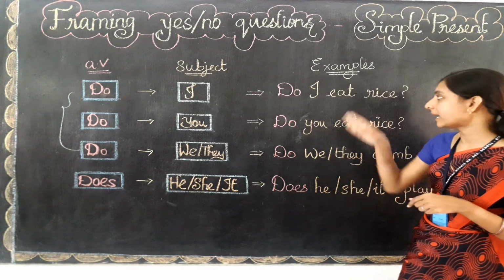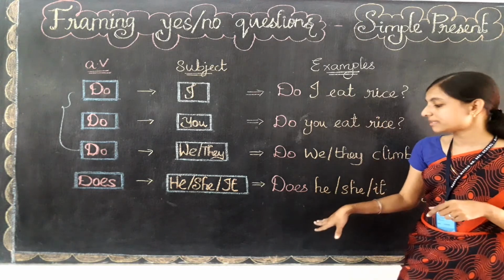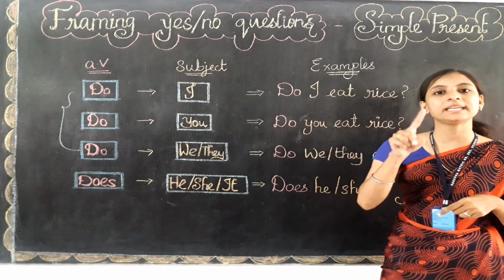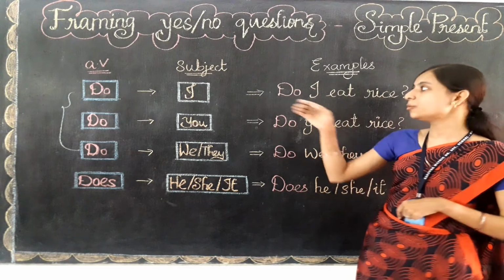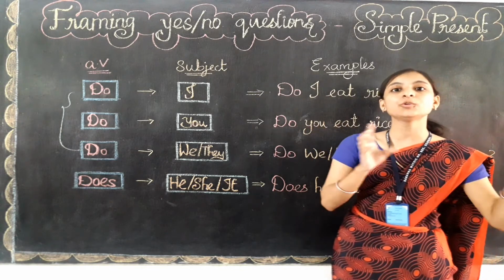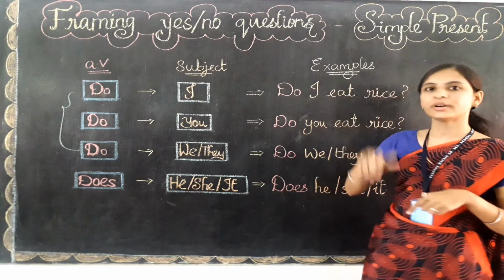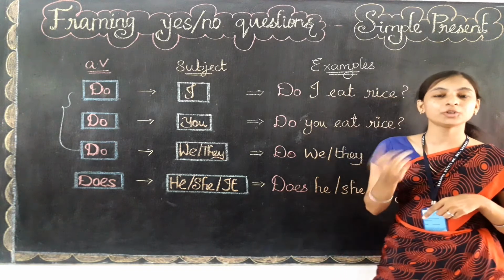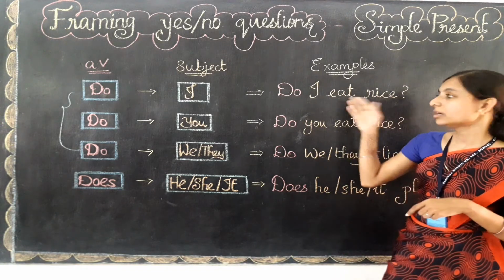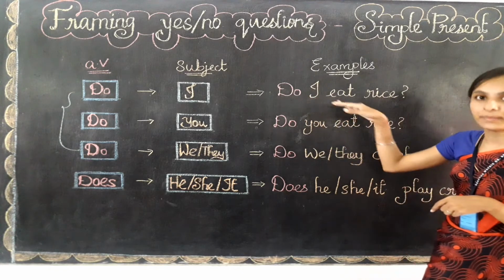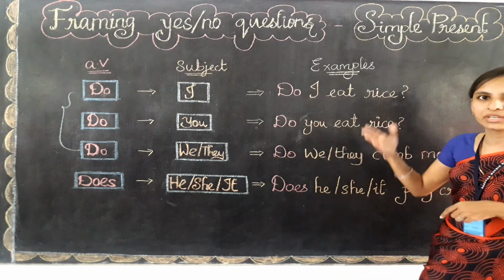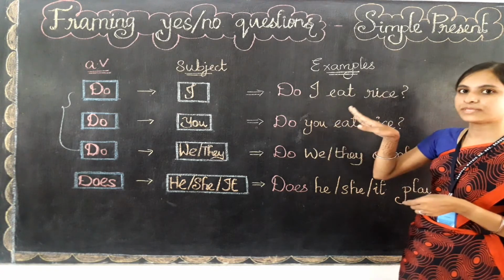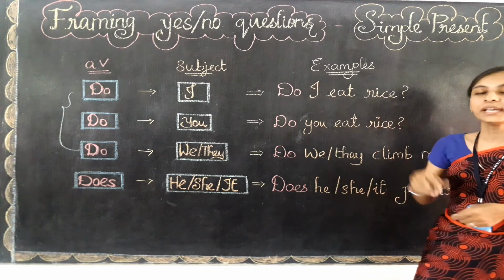Okay, suppose if I'm using this eat with the subject he, then in the present the verb will act like adding s, like he eats. But when I am using do, what I need to use? I need to use base form, that is the normal word for the eat, that is do, he, eat only will come. We no need to write s to the verb. Okay, so do I, the main verb, and then whatever word they have given, that will follow. Okay, so first the question word, then the subject, then main verb, and all other words.